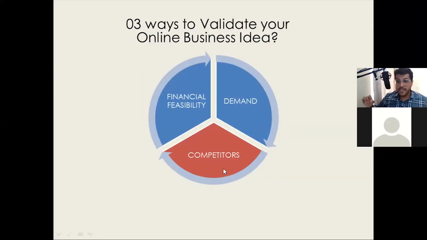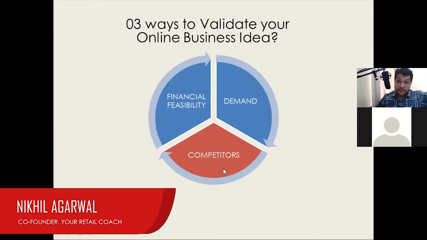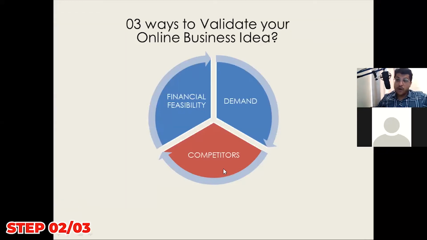Once I know there is a demand, I know the demand for artificial jewelry is in Delhi. Now I also need to analyze the competitors in India, because I know that I'm going to sell in India, and in India I'm going to sell in Delhi, maybe in Karnataka, maybe Bangalore. Now who are my competitors and what are their strategies?